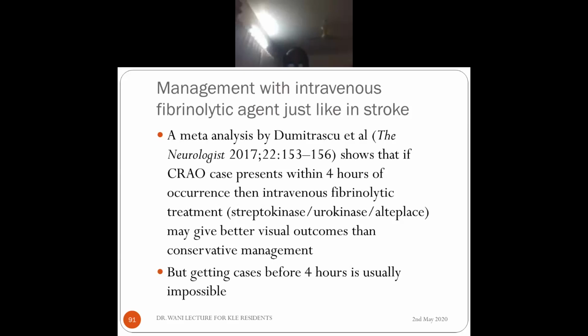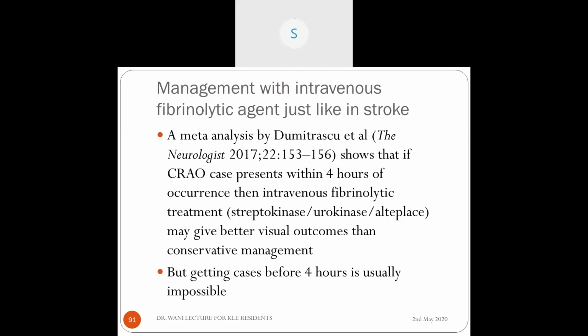Are you on 91 now? Sir, the 90, slide sir. has changed, but the number is still showing 90. It's Slide, okay. management with intravenous. Yes. Okay. That is the one.